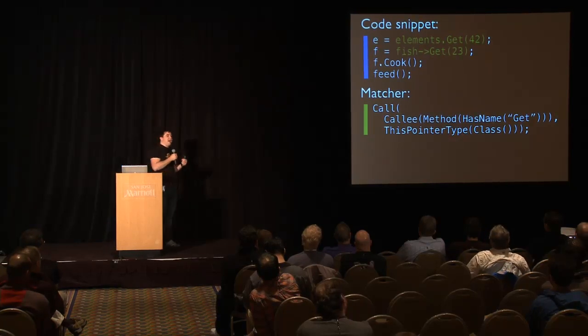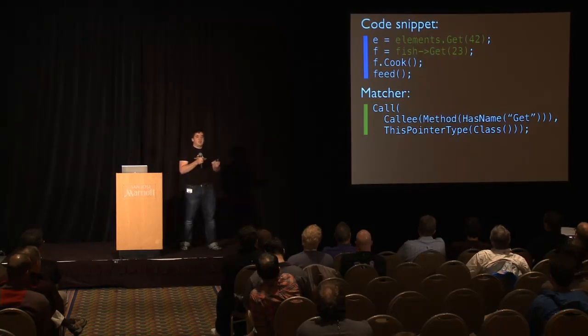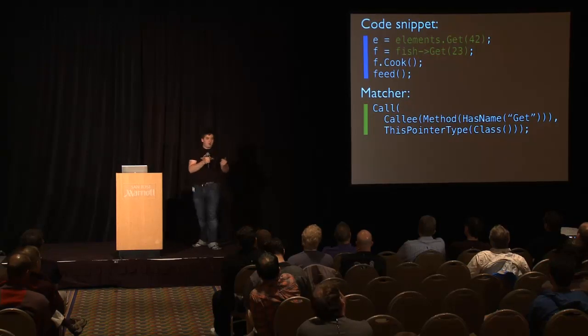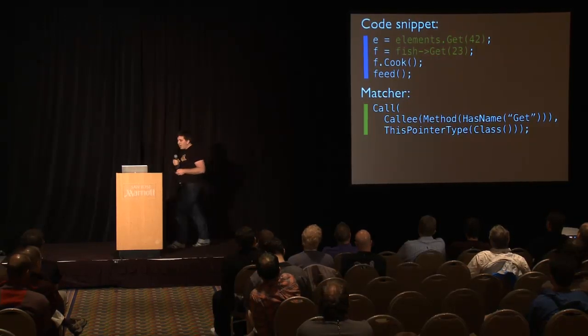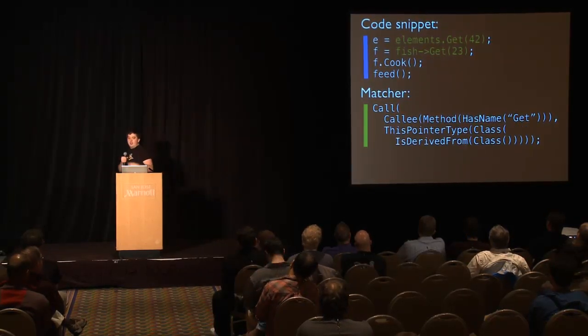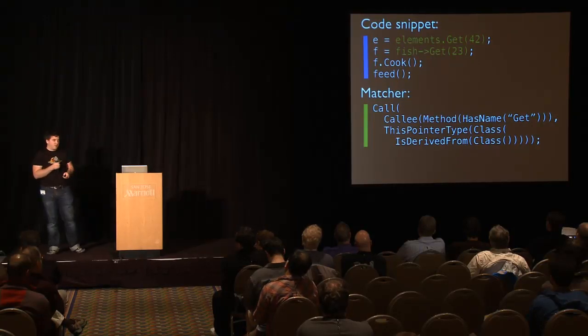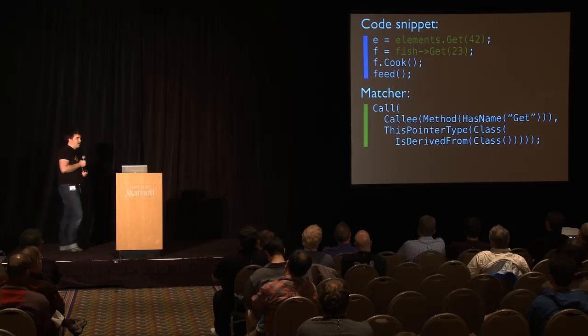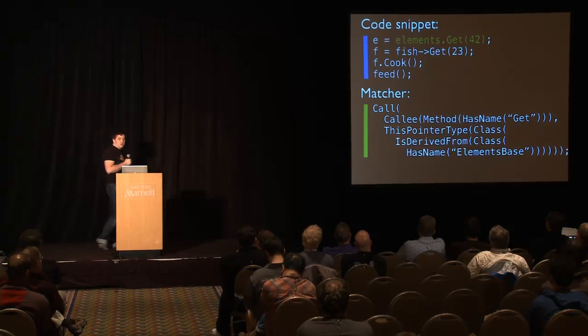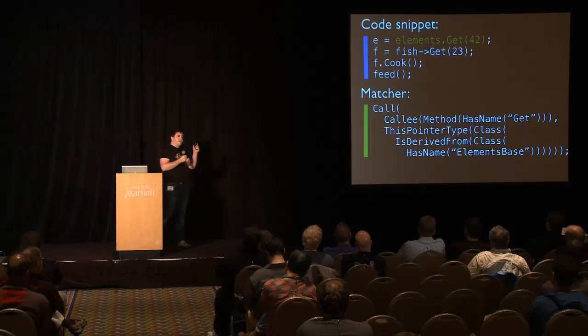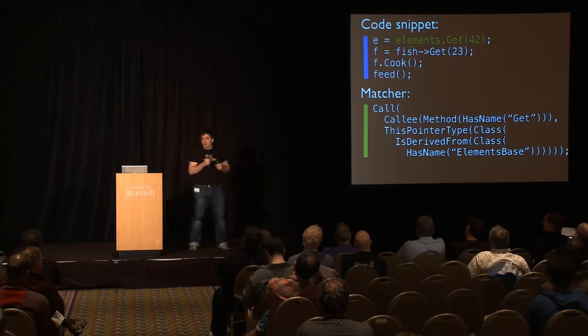We need to actually start matching what the type is of that method, like what this pointer's type will end up being. We can say that it's going to be a class. We can extend the class predicate to say that it's derived from some interface at some point in its type hierarchy. And we can name that interface as element space. And suddenly we've actually isolated that one piece of the code that we're looking for.